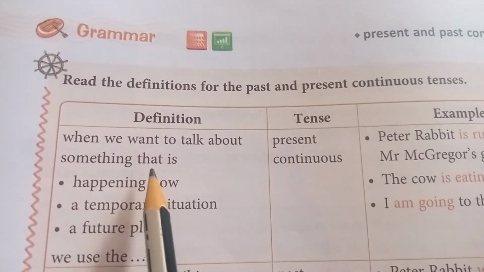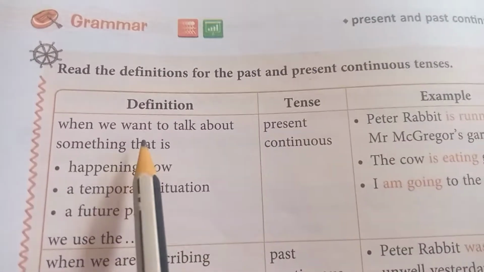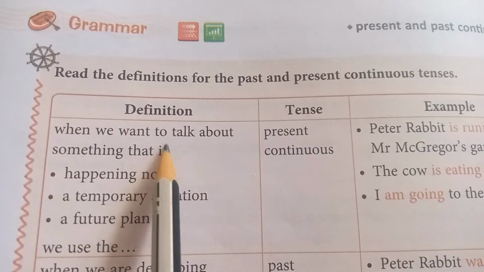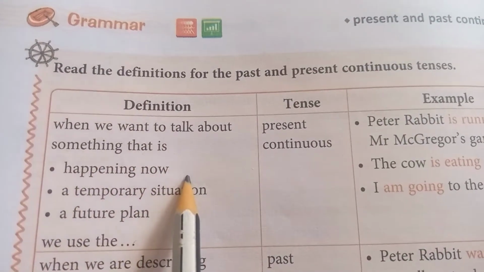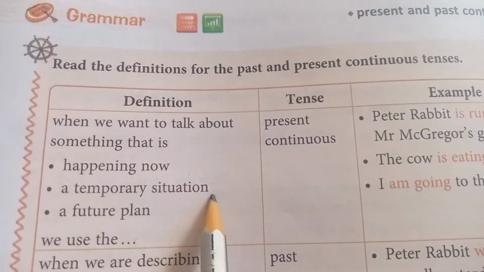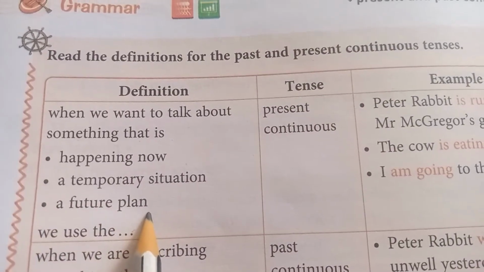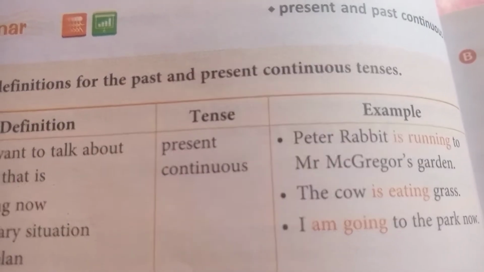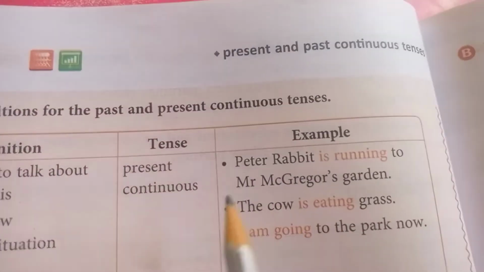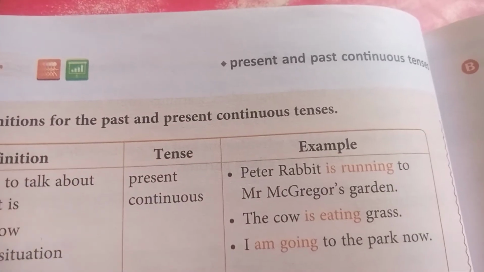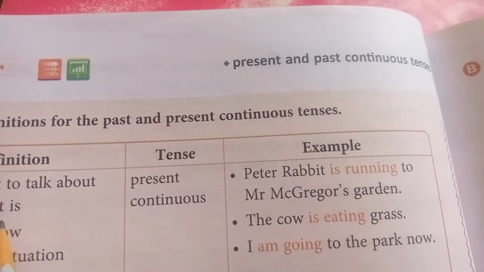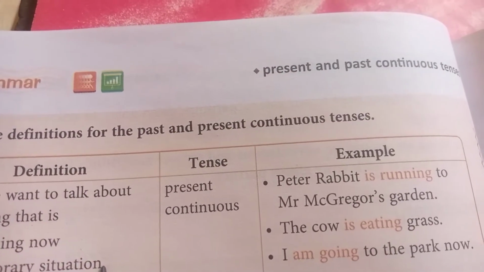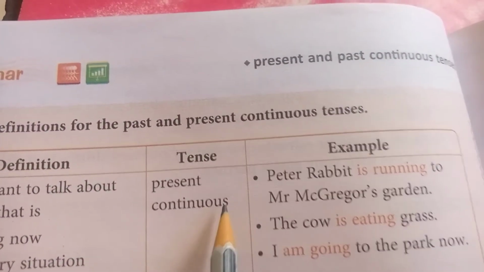See the definition of present tense. When we want to talk about something that is happening right now, a temporary situation, or a future plan. When should we have to use the present continuous tense? When we talk about something that is happening right now, or a temporary situation, it's called present continuous tense.